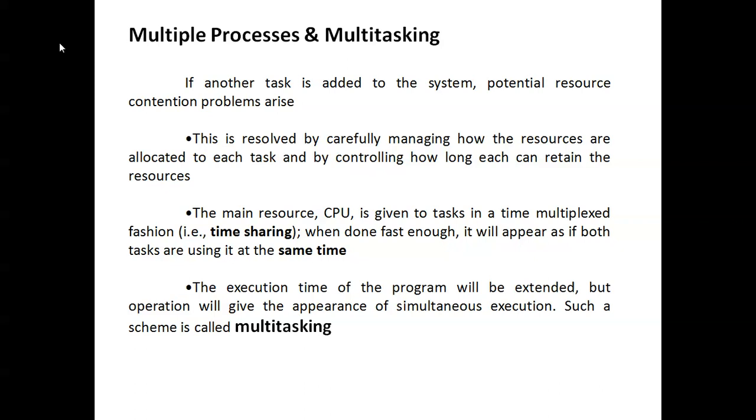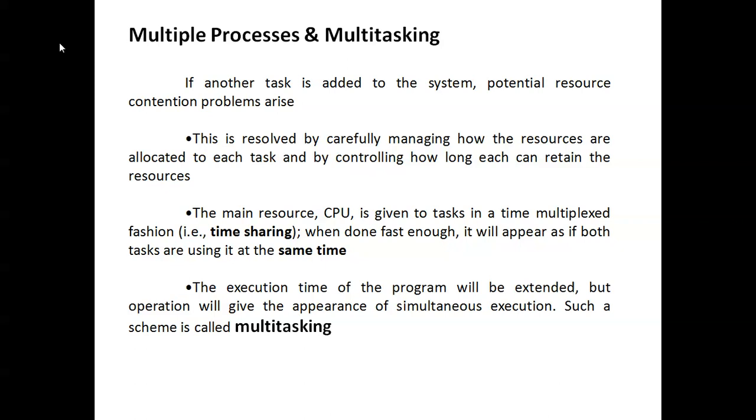When done fast enough, it appears as if the tasks are running at the same time. With multitasking, the execution time of the program will be extended, but the operation gives the appearance of simultaneous execution.